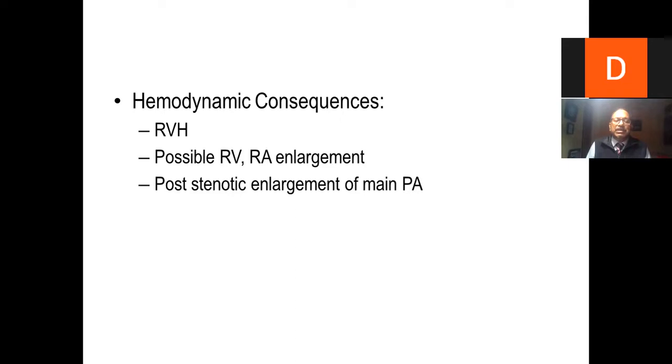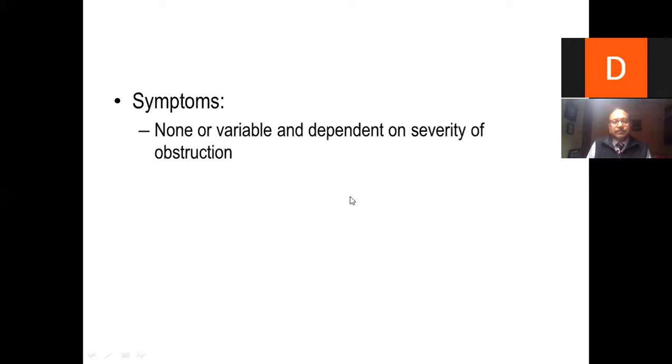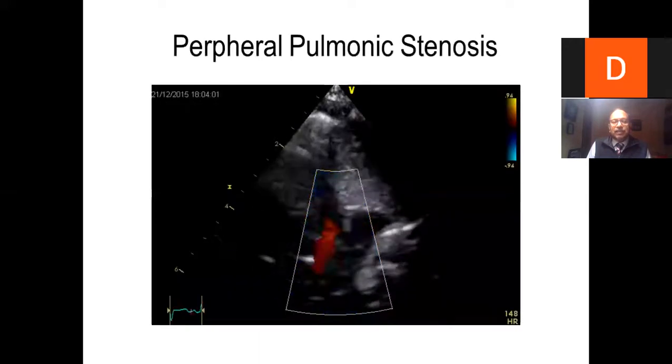And what are the hemodynamic consequences? We'll have right ventricular hypertrophy, possibly enlargement, which is later on, much later on. And post-stenotic dilatation of the main pulmonic artery is very, very common in this subset of patients. Symptoms, almost none. It is diagnosed when we look at these people.